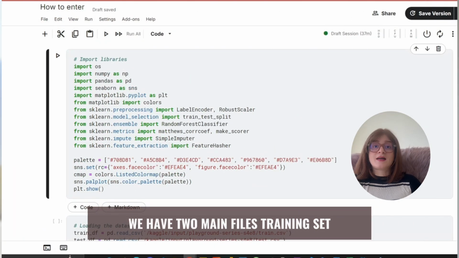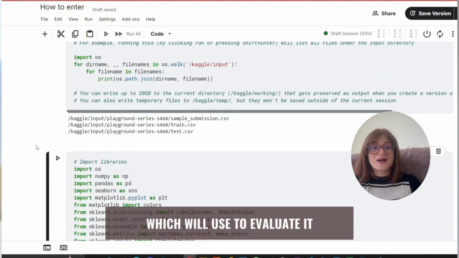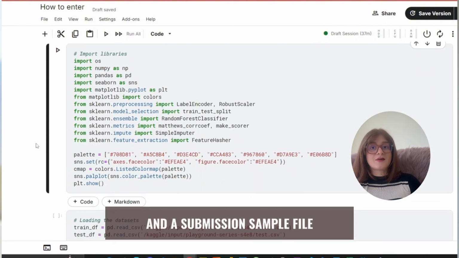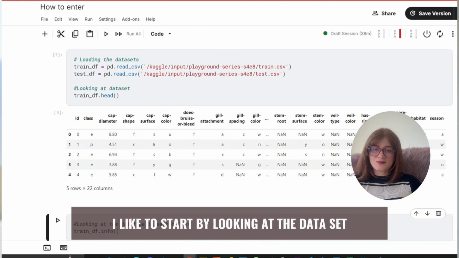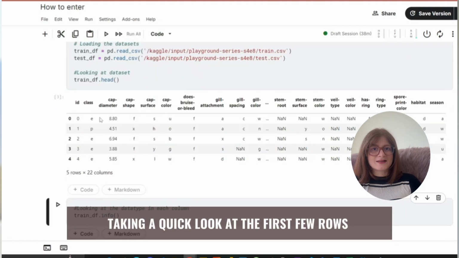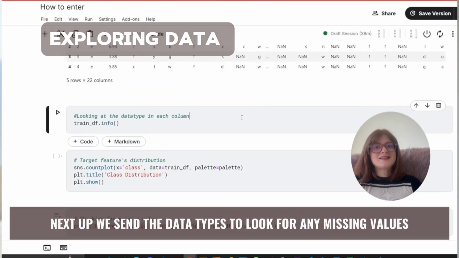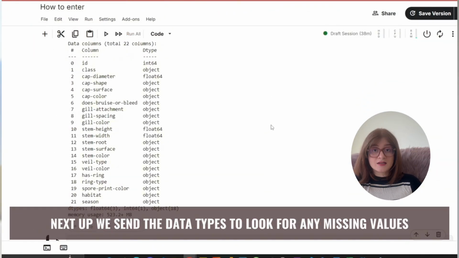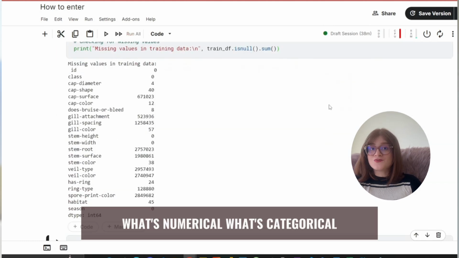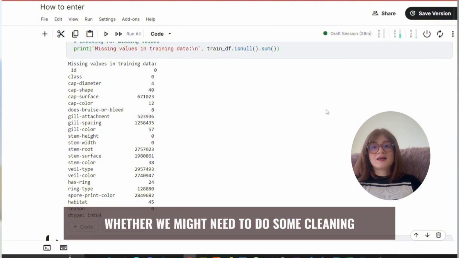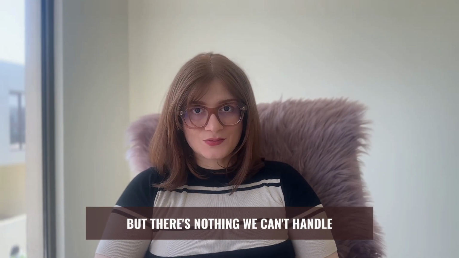We have two main files, a training set, which we'll use to build our model, and a test set, which we'll use to evaluate it, and a submission sample file, according to which we'll craft our submission file. I like to start by taking a quick look at the first few rows to get the feel of what we're dealing with. Next up, we'll check the data types and look for any missing values. This is where you start to get a sense of the dataset's structure. What's numerical, what's categorical, whether we might need to do some cleaning. Missing values are inevitable, but there's nothing we can't handle.